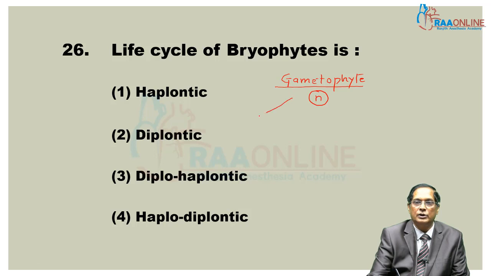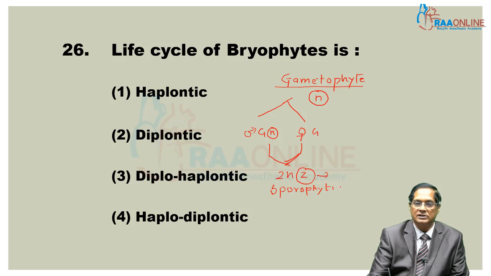But naturally, the gametophyte produces gametes for reproduction. Male gamete, haploid; female gamete, haploid. Fertilization takes place inside the neck, inside the venter of the archegonium. A diploid zygote is formed. From here, the sporophytic generation starts.